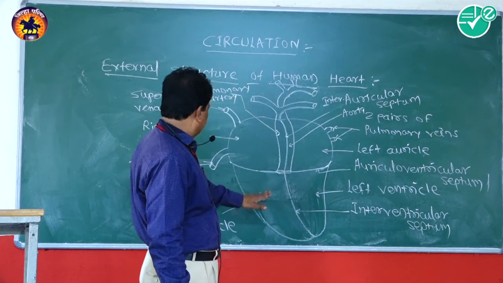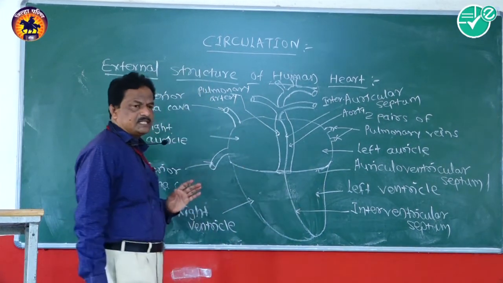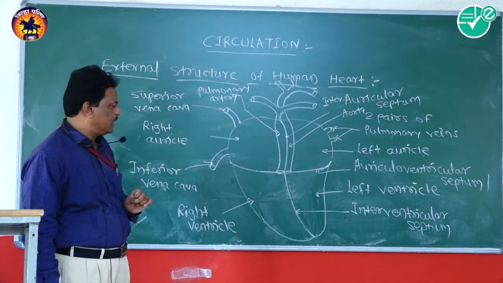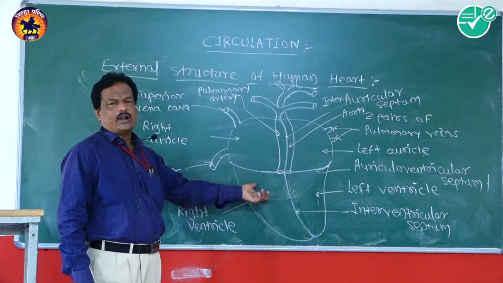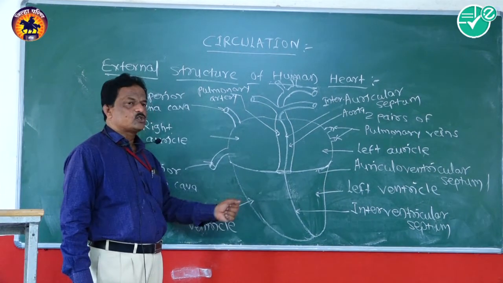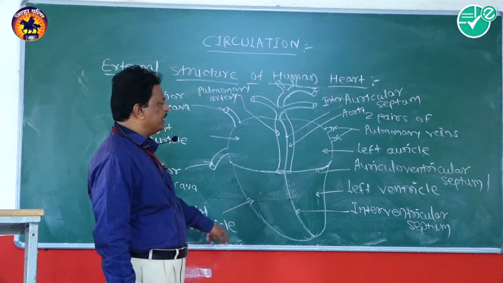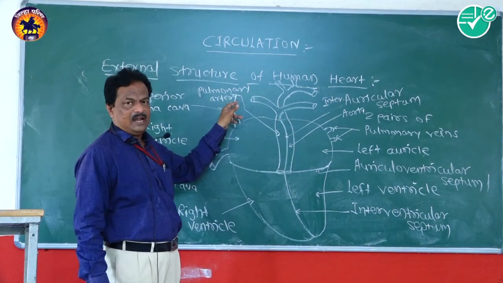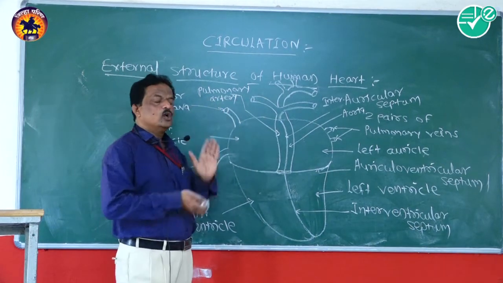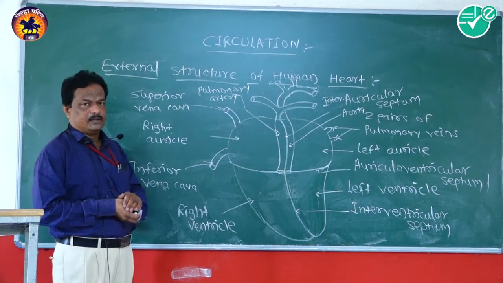From the right ventricle, impure or deoxygenated blood is present, and during the time of ventricular contraction or phase of systole, the blood which is present in the right ventricle enters into the pulmonary artery, and it is forwarded towards the lobes of the lungs for its purification.